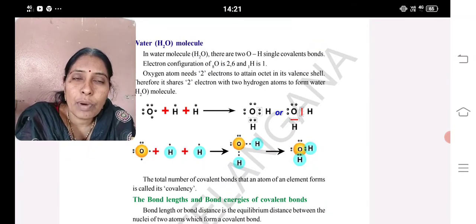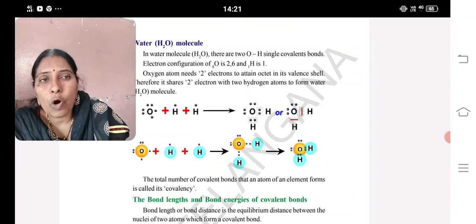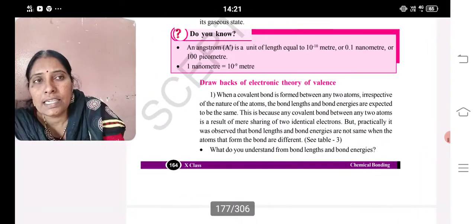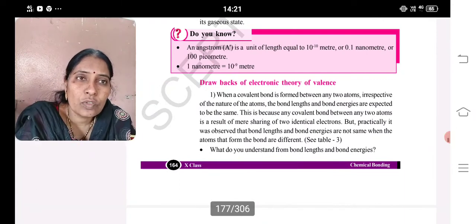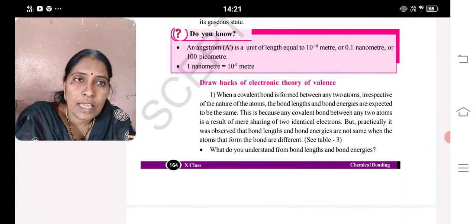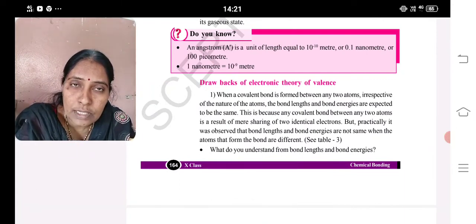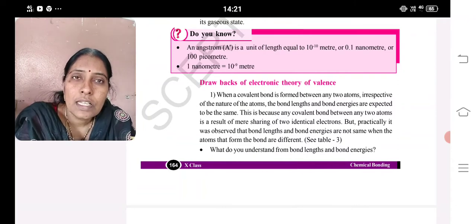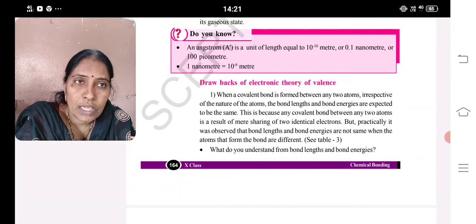Okay. And about bond lengths and bond energies: the distance between the nucleus of one atom and the nucleus of another atom is said to be the bond length. What are the drawbacks of this electronic theory of valency? What we have discussed about covalent bonds and ionic bonds was given by Kossel and Lewis, and it is said to be the electronic theory of valency.